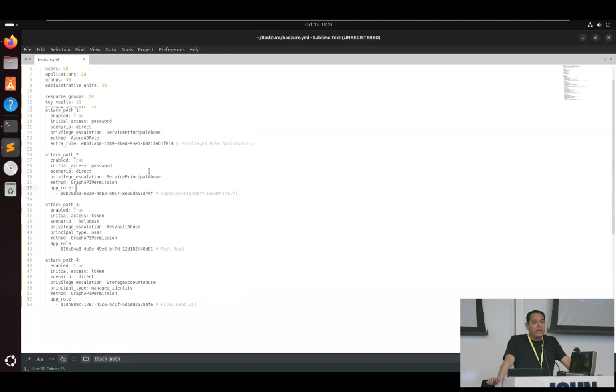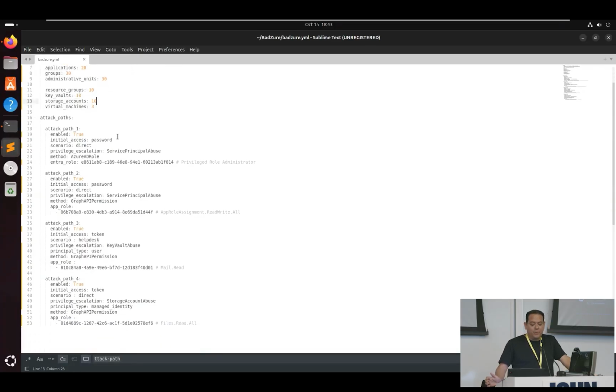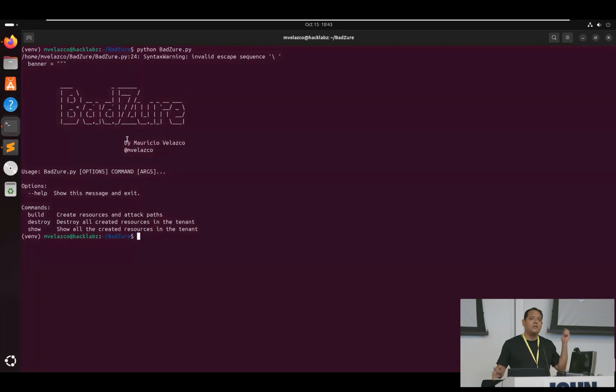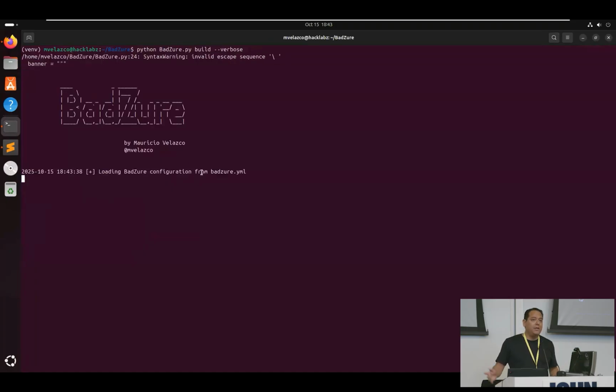And then you have this configuration file, which will define what we're creating in our live environment. In this case, I'm going to create 50 users, 20 applications. You get the idea. Those are randomly generated identities. And then you're going to create 10 resource groups, 10 key vaults, a few VMs, a few storage accounts. And then on top of that, we execute those four attack paths that I described on the slides. We're describing them here with YAML. And of course, each of these parameters means something, and you can go back to the wiki to learn what they are. And all we have to do is simply call the build command of Batcher.